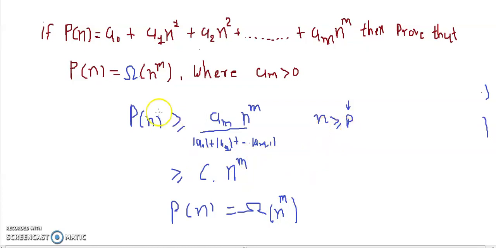This p will be 1 if Pn is positive at 1. Otherwise, we have to find out the corresponding p where Pn is positive. Let's have a look at an example of this.